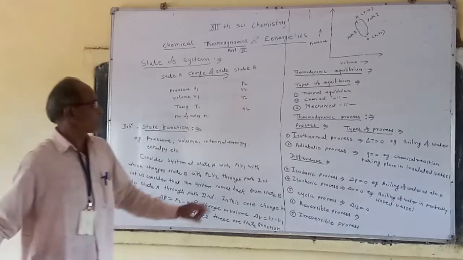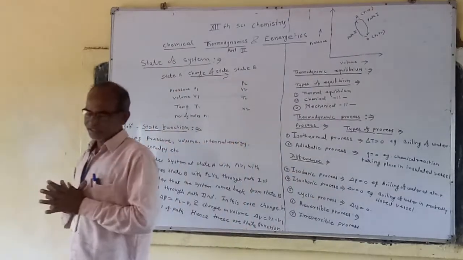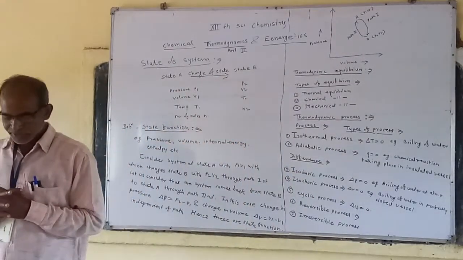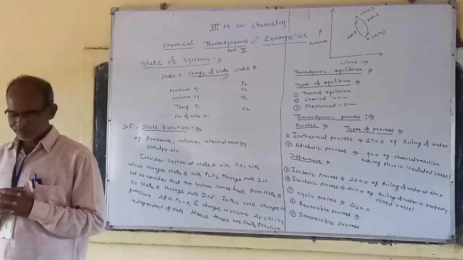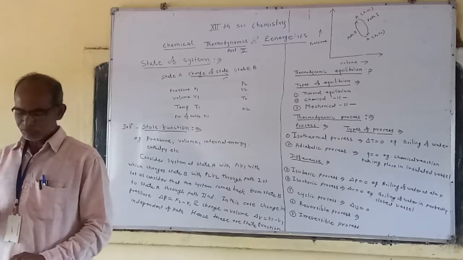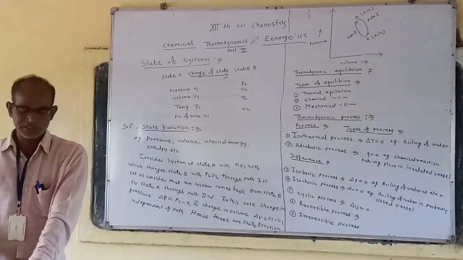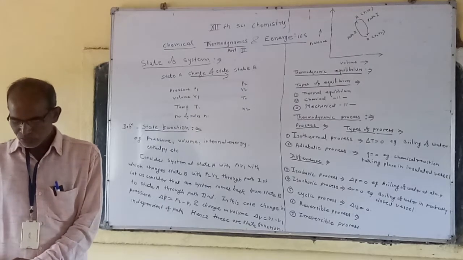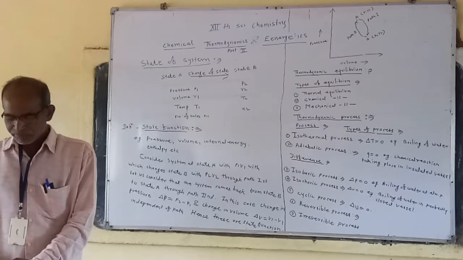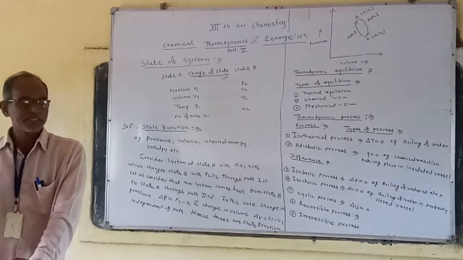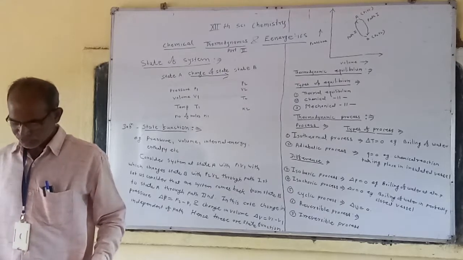In thermal equilibrium, when we talk about any change, in this type of equilibrium the temperature of the system does not change with time. That is, delta T is equal to constant. It means the temperature at the final state and the temperature at the initial state remain constant.